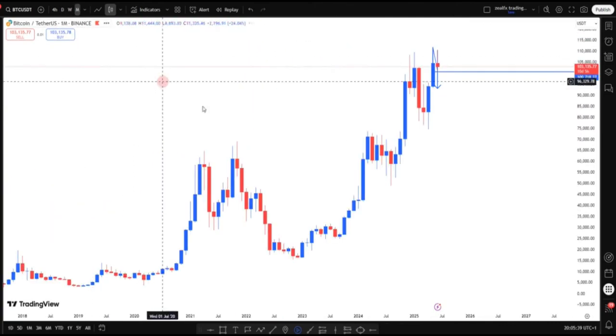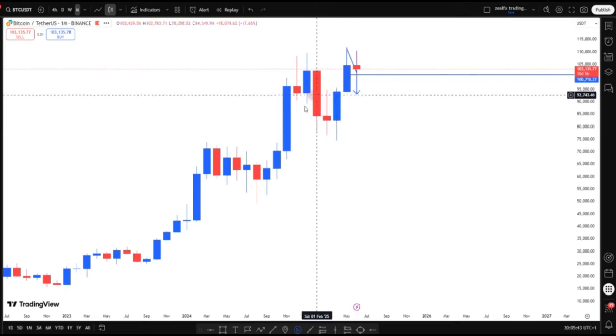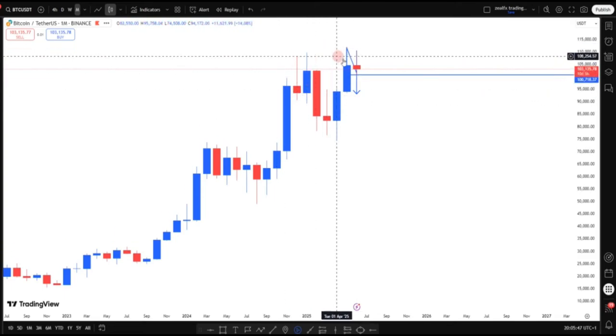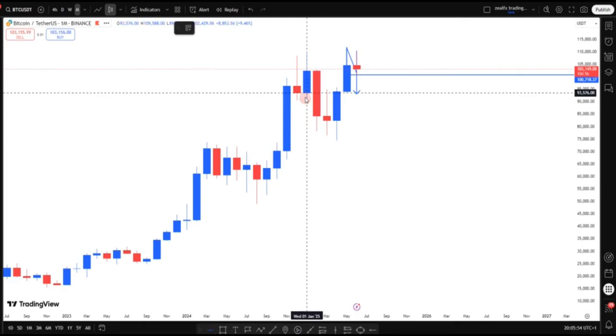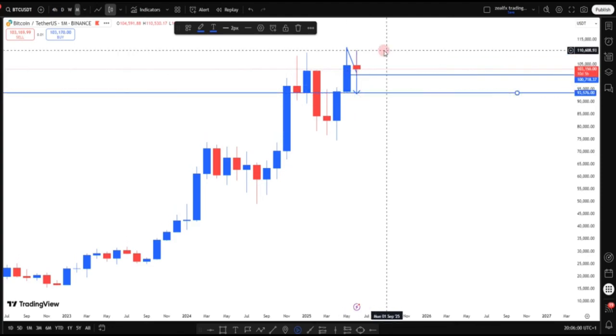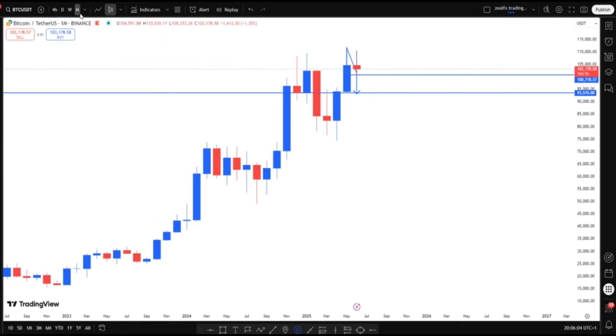Let's start with the monthly chart. On my monthly chart, you can see that price did a first breakout on BTC USD. So we are expecting price to move to this support level on the monthly chart. Once price moves to this support level and fails to break it, we might see price resuming the uptrend. So let's go to the weekly chart.